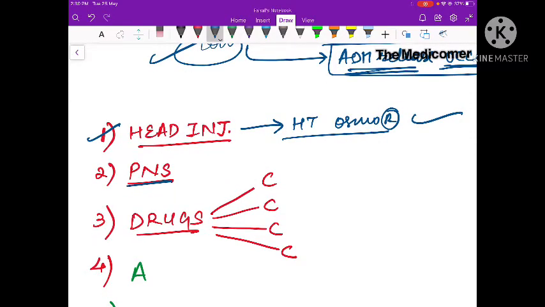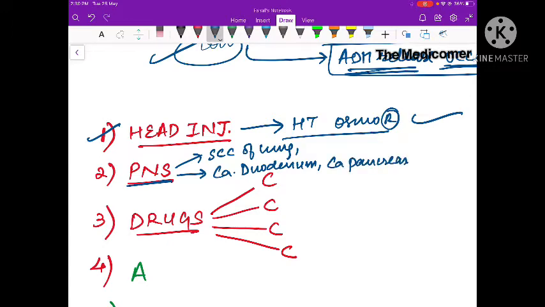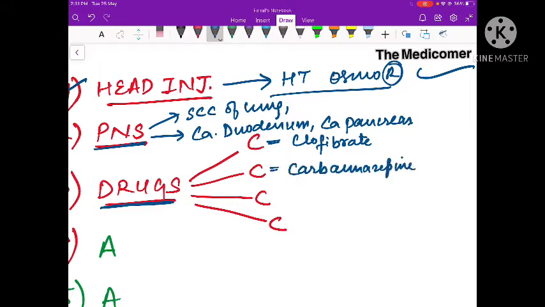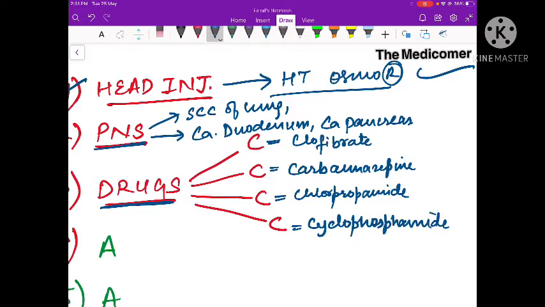It can occur as a component of paraneoplastic syndrome, especially in case of squamous cell carcinoma of lung. It can occur in case of carcinoma of duodenum. It can also occur in case of carcinoma of pancreas. SIADH can be induced by certain drugs. We can remember these drugs by C's. These drugs are clofibrate, anti-epileptic drug carbamazepine, chlorpropamide, and cyclophosphamide.